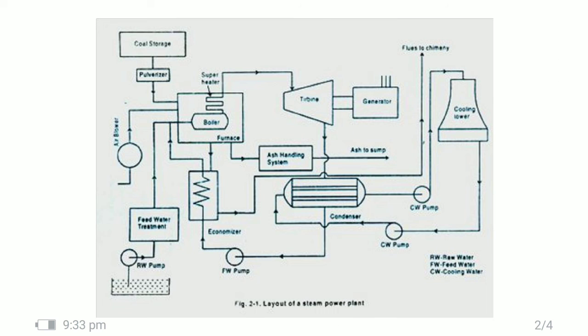So the mainly important parts are the boiler, coal storage system, ash handling system, feed water system, the turbine for generating mechanical work, and the generator for generating electrical work. The generator output is connected to the transmission lines and transformers where electrical energy is stored and supplied. The condenser system and cooling towers are for cooling the steam coming out from the turbine. So this is all about the site selection and basic layout of the operation of the thermal power plant. Thank you.